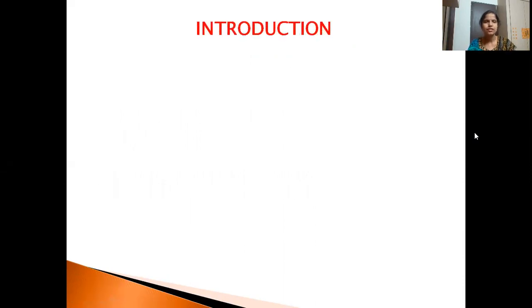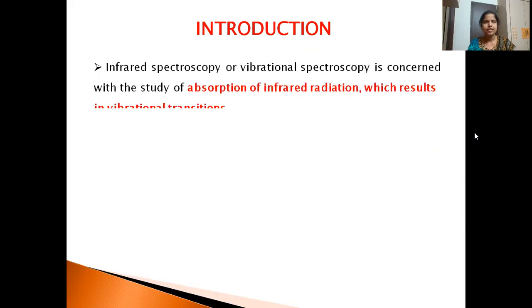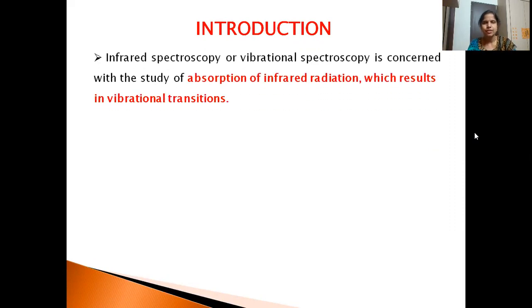As we know, we have seen in our last class the introduction to spectroscopy, Lambert-Beer's law, everything. So what is spectroscopy? It is nothing but the study of interaction of electromagnetic radiations with matter. Now IR spectroscopy, also known as vibrational spectroscopy, is concerned with the study of absorption of IR radiations, which results in vibrational transitions.